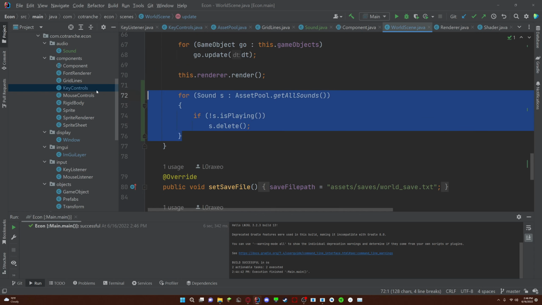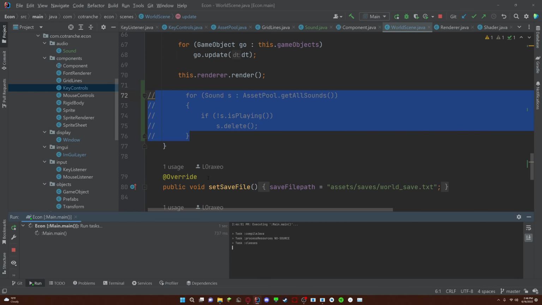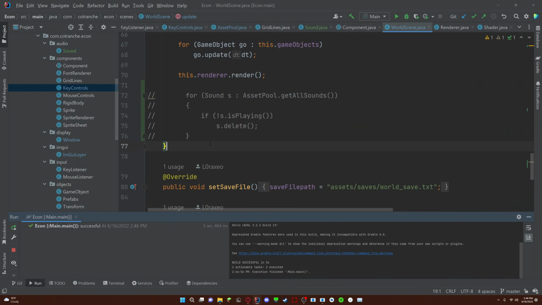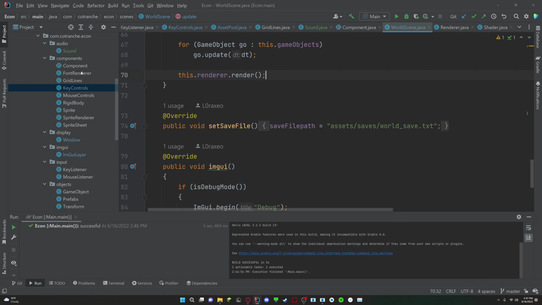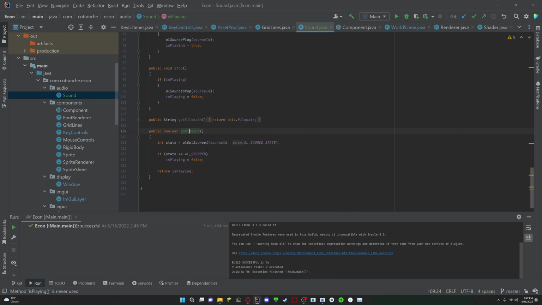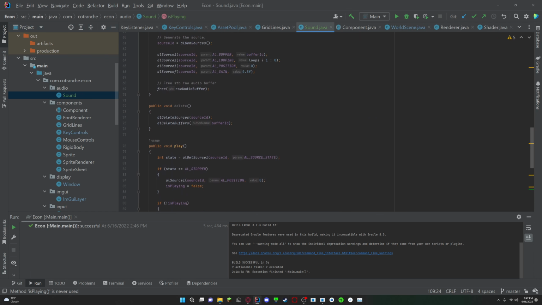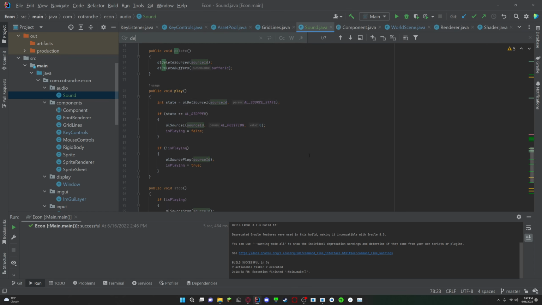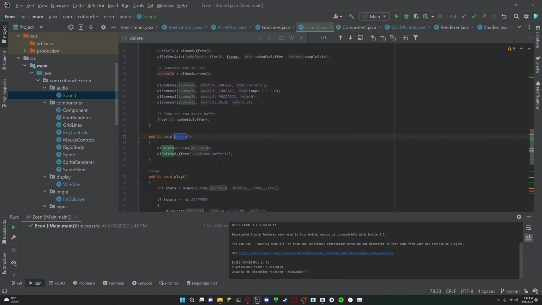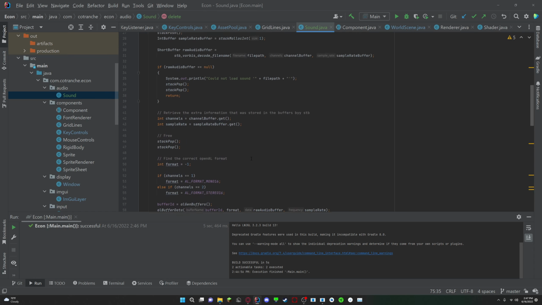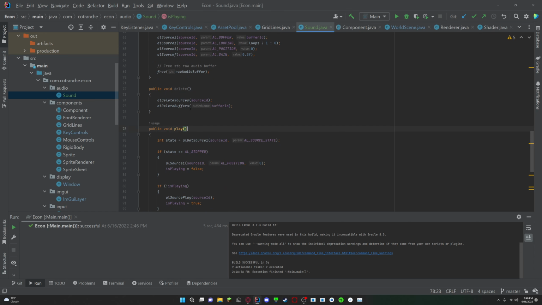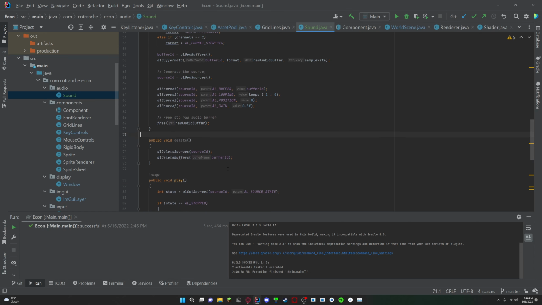Wait. I might not need to do the delete stuff. One second, let me check. Yeah, no, I don't need to do the delete stuff, because I think it automatically frees up the memory. Let's see, sound. It doesn't seem like it. Let's see. Yeah, wait, let's say delete, and we'll see. Okay, so it only deletes it here. One moment. Alright, that was my bad. So delete is for literally deleting the texture from our runtime.